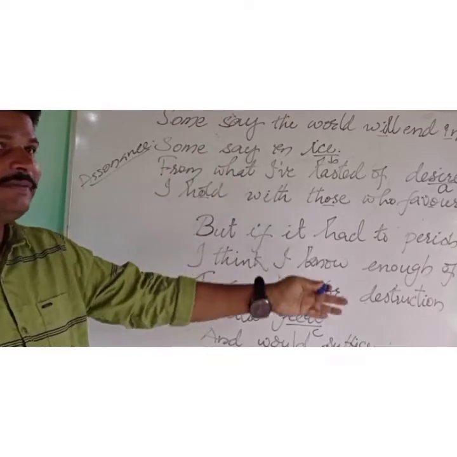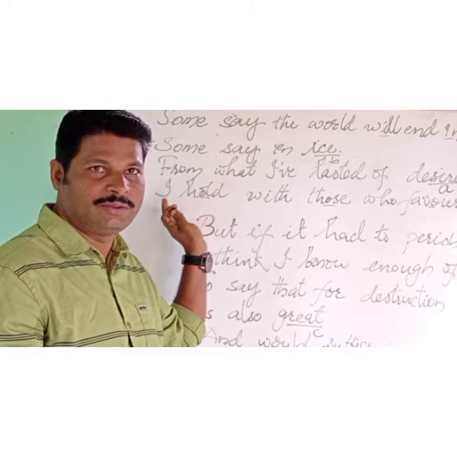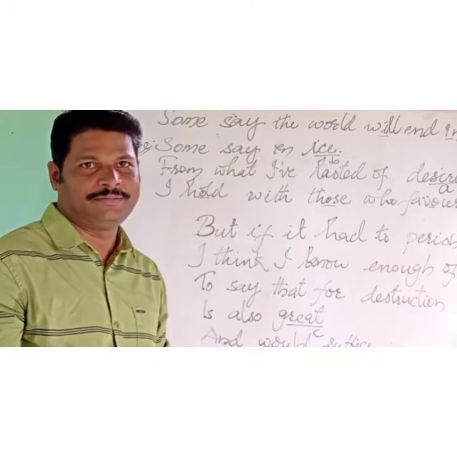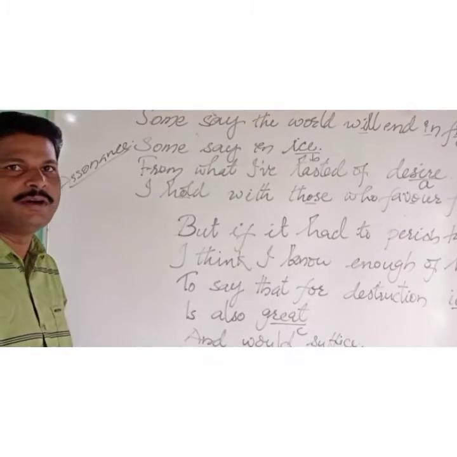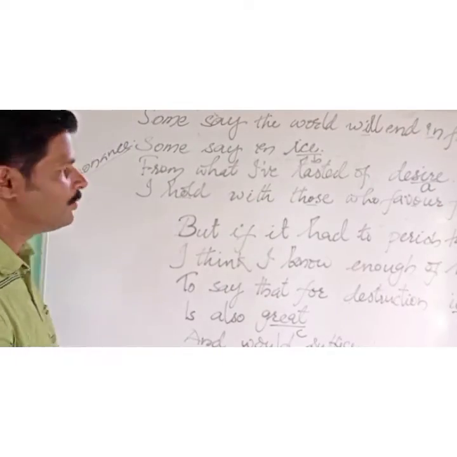So the rhyme scheme we saw, and we have assonance now. Got these two? Okay, fine. The next poetic device we can find in this poem is alliteration, the term called alliteration.